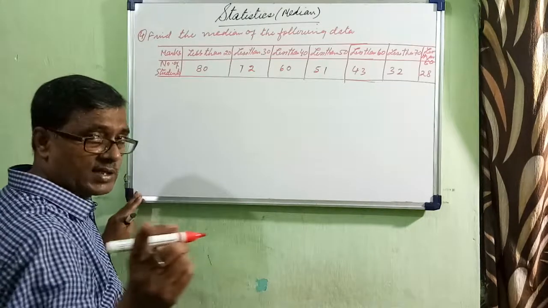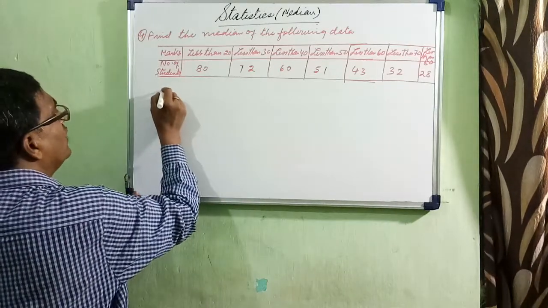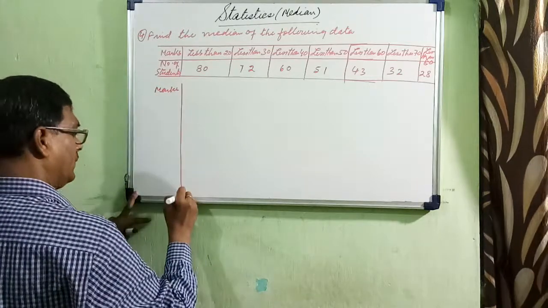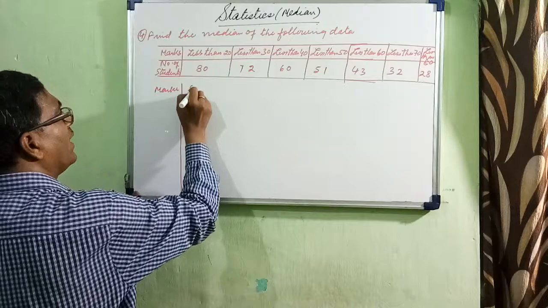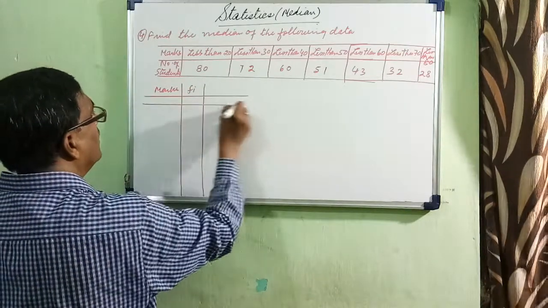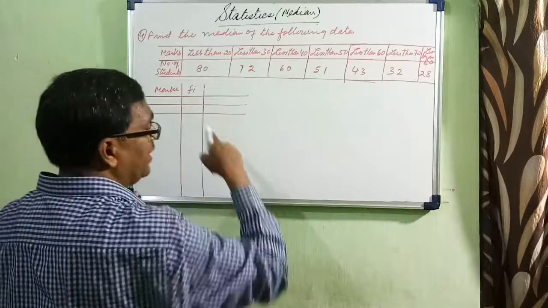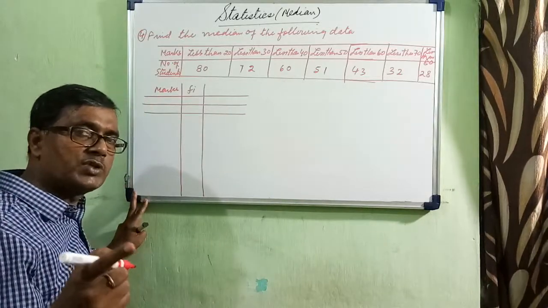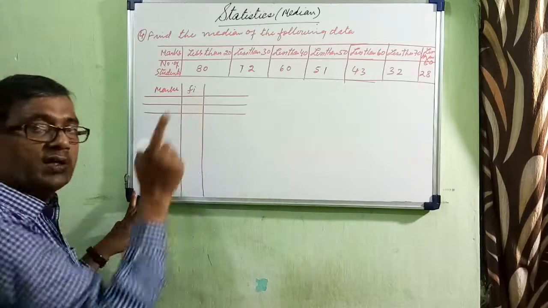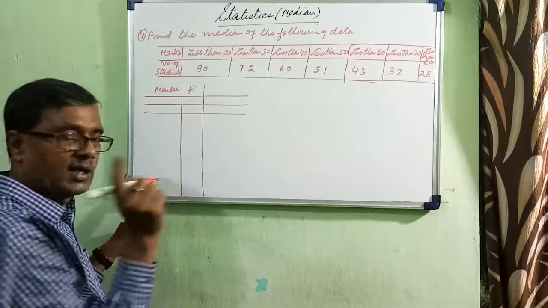I have already discussed earlier also. Here you can see marks. Here you can see Fi. The purpose of converting into simple frequency distribution table is to find out Fi. We don't recognize what is Fi as well as the median class.